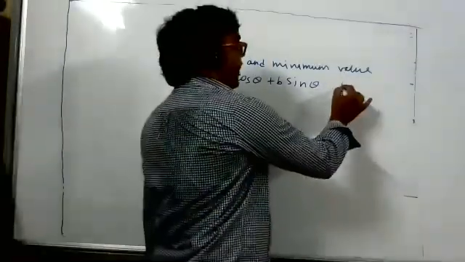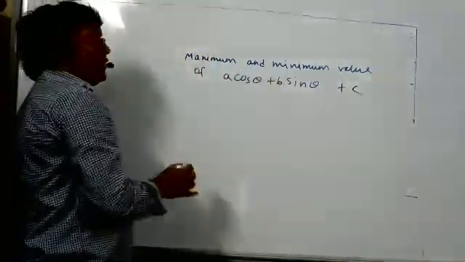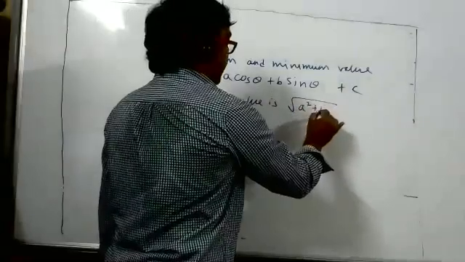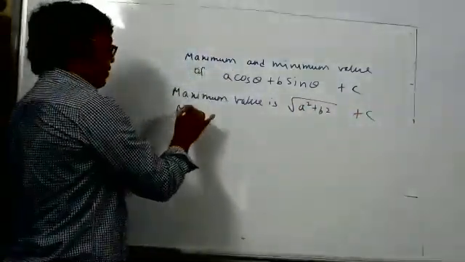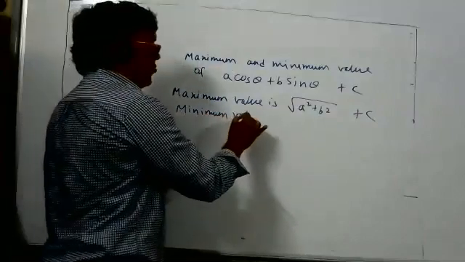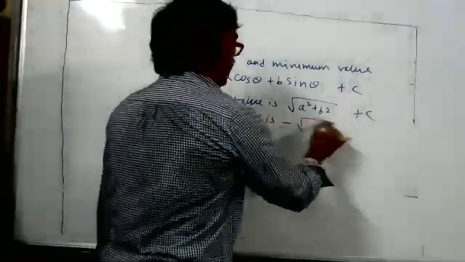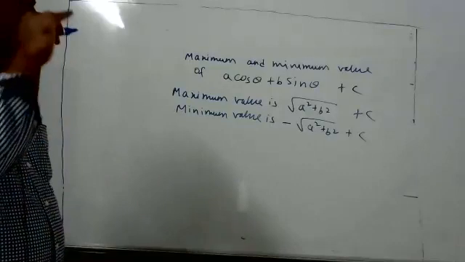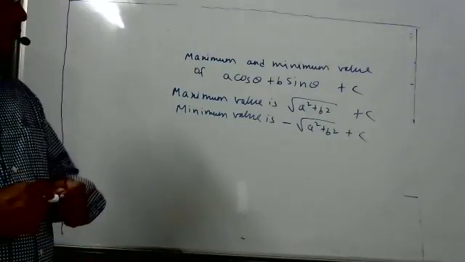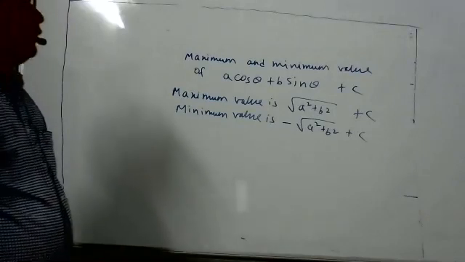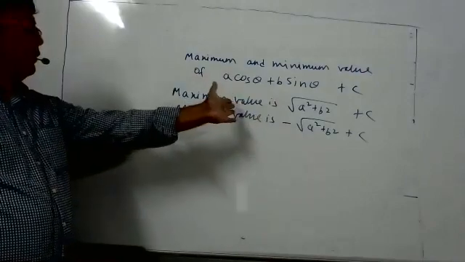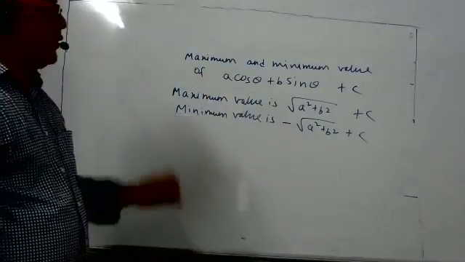But suppose one C is also there, where C means some constant. Then what will the maximum value be? It would be the same plus C: square root of A square plus B square, plus C. Sometimes you people get confused. The minimum value will be the same thing, minus square root of A square plus B square, plus C. It is obvious that C will get added. For A cos theta plus B sin theta plus C, the maximum value is square root A square plus B square plus C.